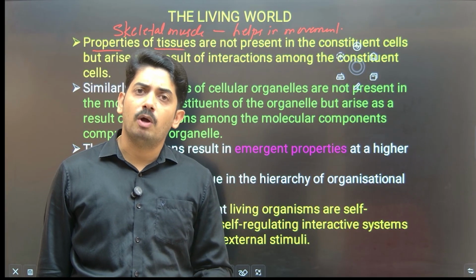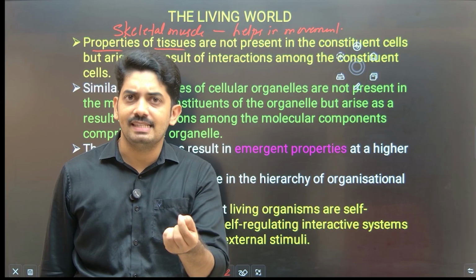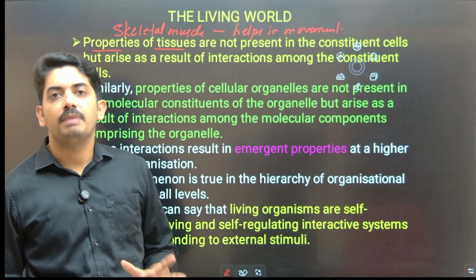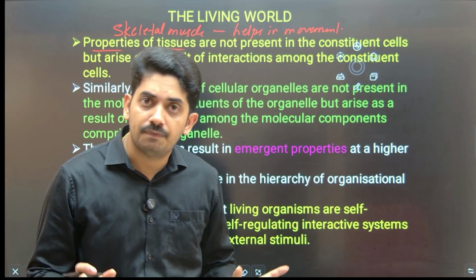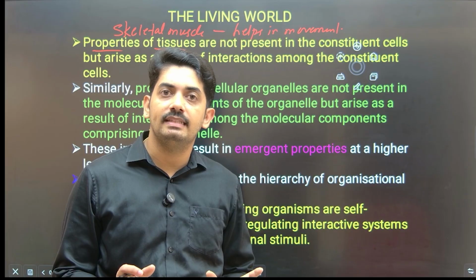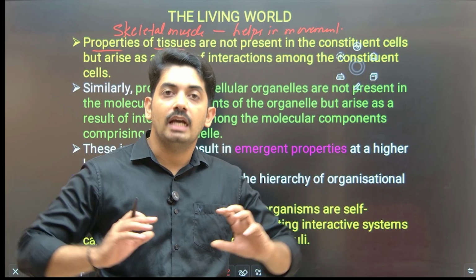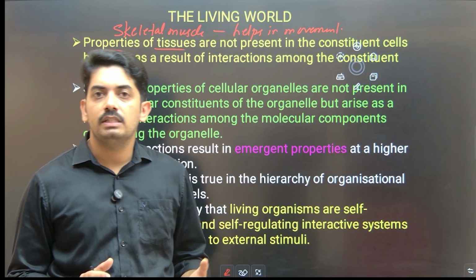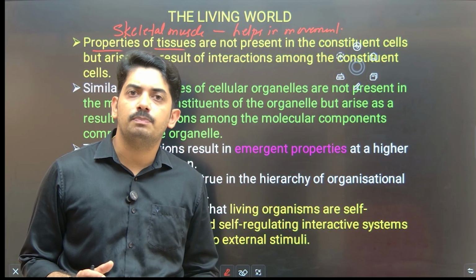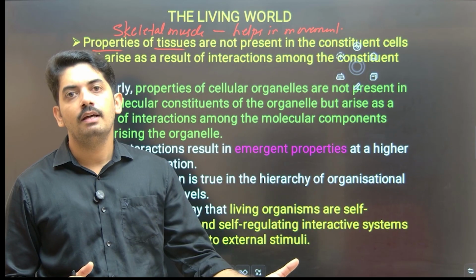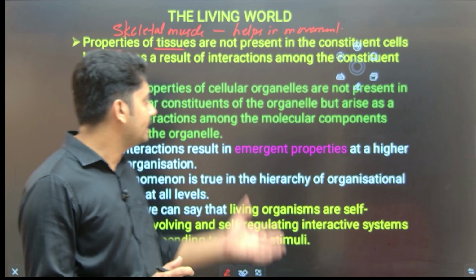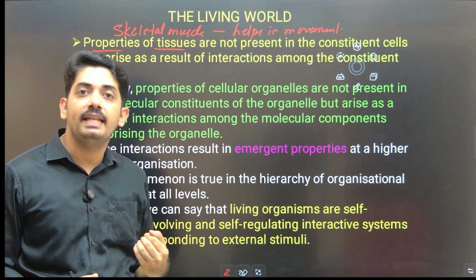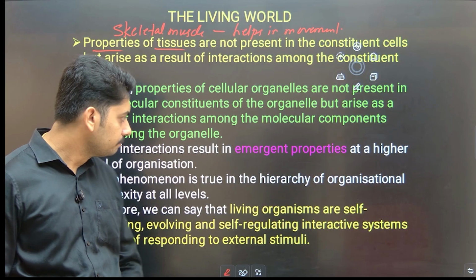So where does this property come from? Is it because of one enzyme present in the mitochondria? No, it is arising because there are hundreds of different chemical constituents in that particular cell organelle. They are all interacting together and performing glycolysis, Krebs cycle, electron transport system, and finally producing the ATP. Okay, so that is the meaning of these two statements, and that is explaining the emergence character.